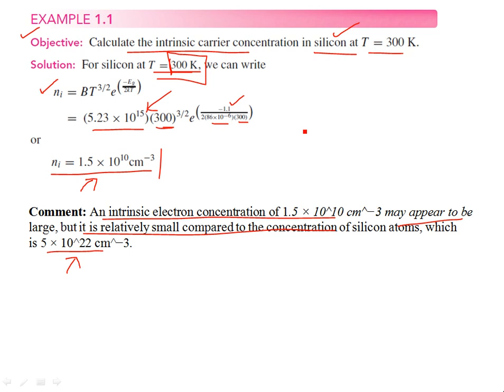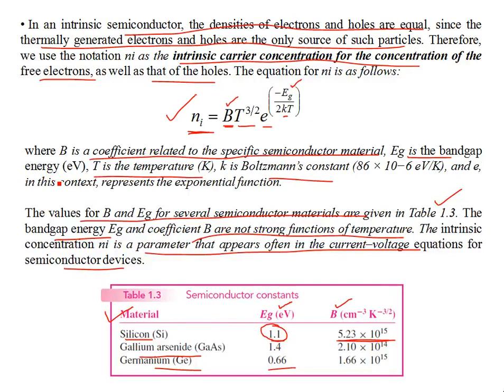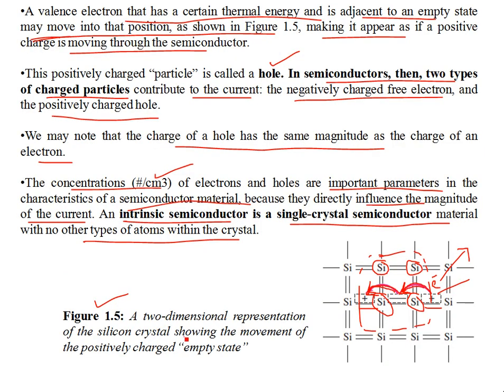So in order to increase the concentration Ni of positively or negatively charged carriers, either holes or electrons, one way is to introduce some impurity. For example, we can bring phosphorus or group 5 elements into this crystal. Each phosphorus atom has 5 valence electrons, and it naturally brings a free electron with it. That's one of the ways you introduce impurity.